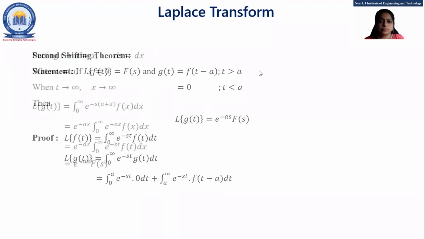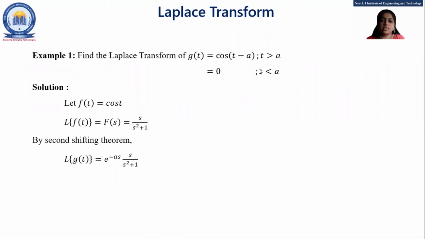Our first example is: find the Laplace transform of g of t, where g of t is cos of t minus a, where t is greater than a, and equal to 0 where t is less than a. Students, every time you have to apply the second shifting theorem, your given function has a specific format: the function is defined for t greater than a specific value, and for t less than the same value, right?